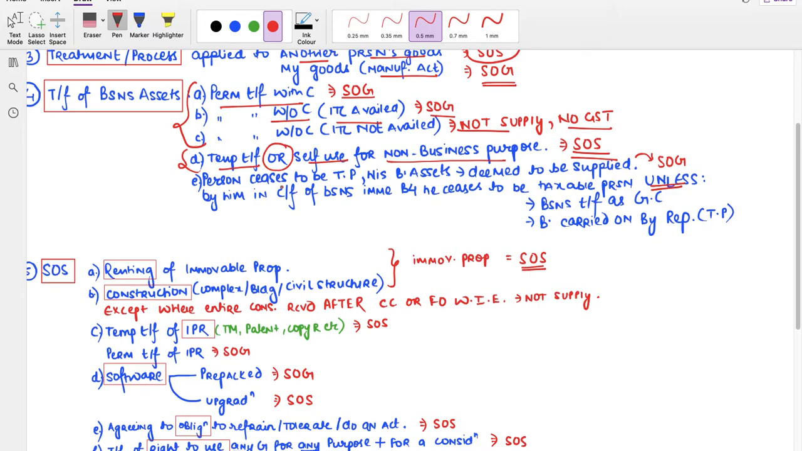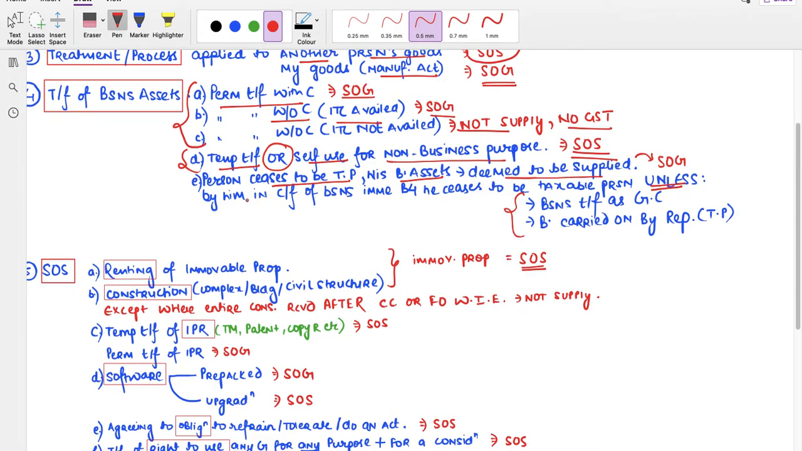Next is if the person ceases to be taxable person who owns the business assets, then his business assets will be deemed to be supplied. His business assets will be deemed to be supplied and it will be supply of goods. Unless, of course, there are two exemptions here.